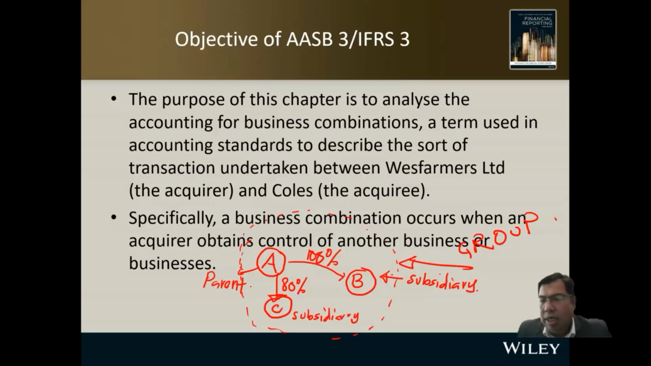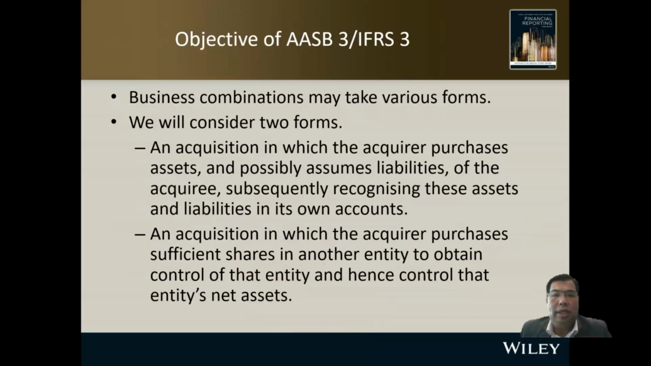This is what I'm trying to show you about business combination, when one company acquires another company, so they have control. A has control over B, and A can decide what strategy is applied or implemented by B. So this is a business combination.